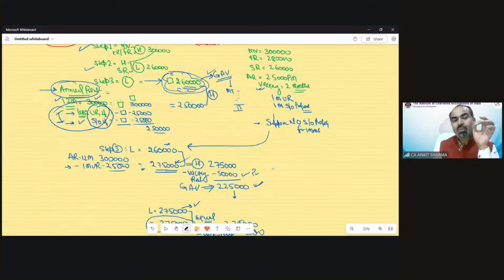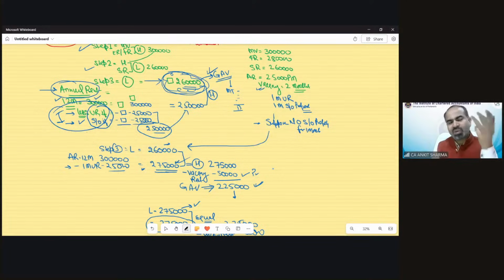Annual rent means 12-month rental value. Reduce unrealized rent or self-occupied rent if that has been given in the question. If property has been self-occupied or there is some unrealized rent, then you have to reduce that value before comparison. After that, compare this value with the standard rent or lower value. If this value is higher, as in our example, that would be GAV.